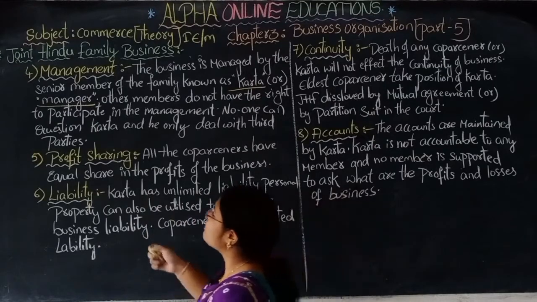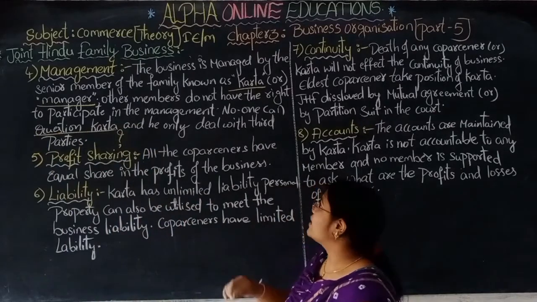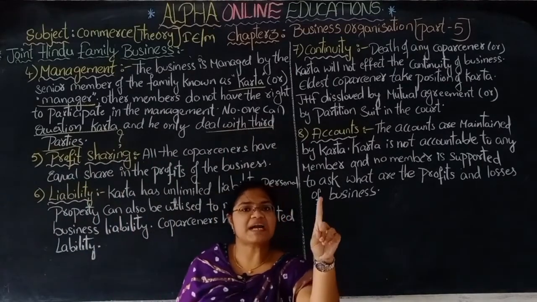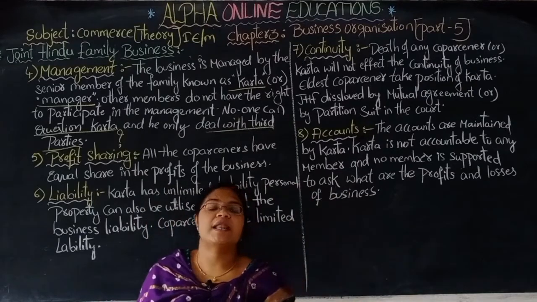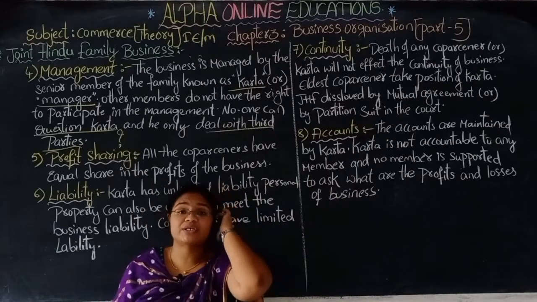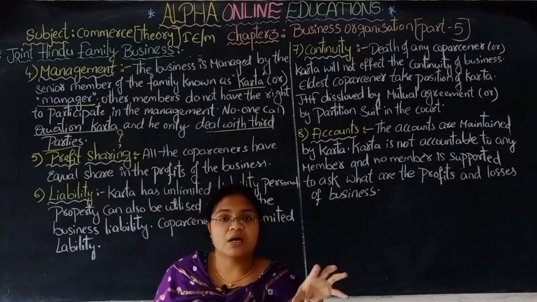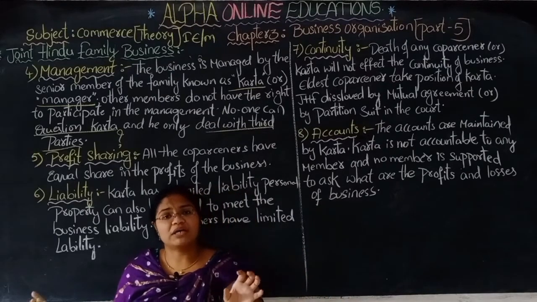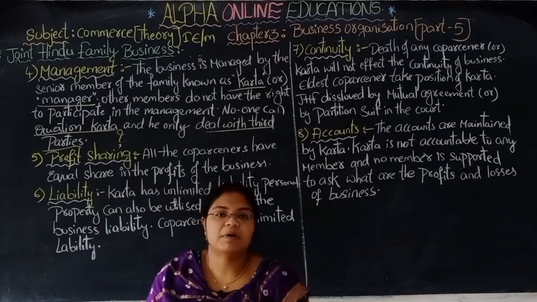No one can question the karta. No one can raise any kind of question against the karta, and the karta alone deals with third parties. The first party is the karta, the second party is the co-partners, and the third party means any external person or individual. With that party, the karta alone talks and makes the agreements. He will consult with the third party. The co-partner will not consult with the third party.